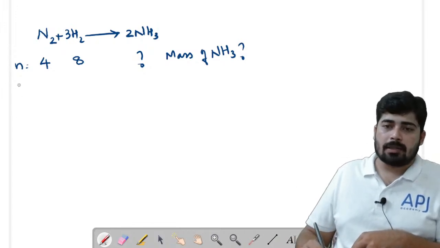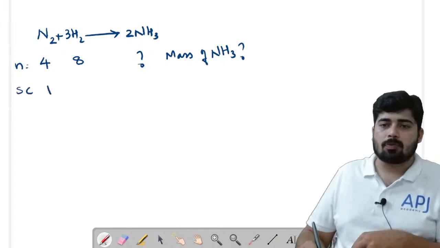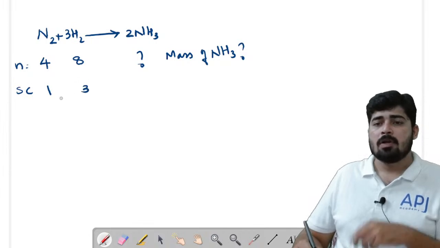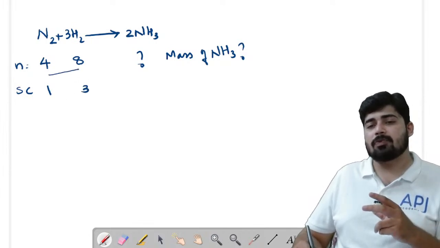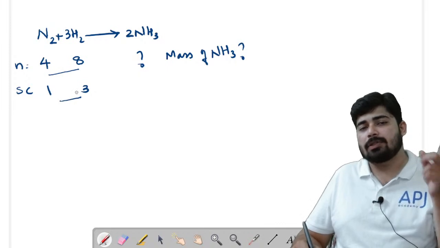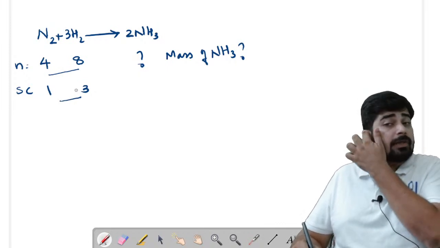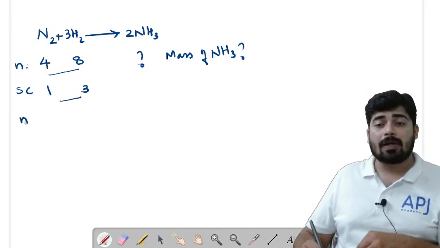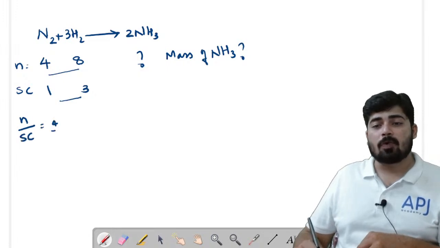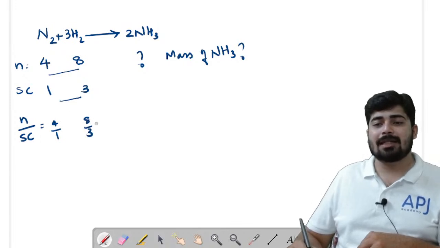So let's do it together. Here we have the stoichiometry as 1 and 3. First we know that here the ratio is 1:2, here it is 1:3. Then obviously there will be a limiting reagent. So in order to find the limiting reagent, just do n by SC. Here it is 4 by 1, here it is 8 by 3. So 8 by 3 means 2 point something. So obviously hydrogen will be the limiting reagent.